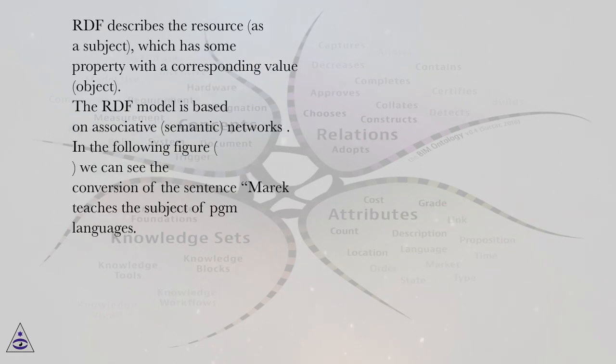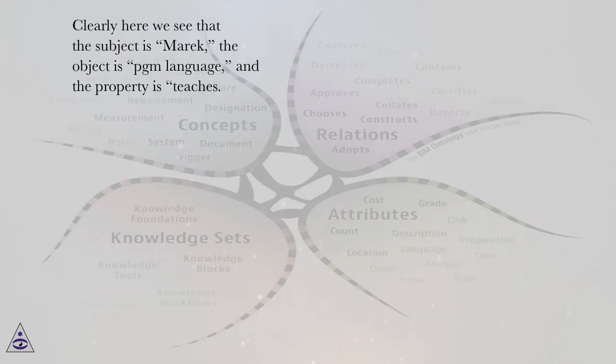RDF describes the resource, as a subject, which has some property with a corresponding value, object. The RDF model is based on associative, semantic networks. In the following figure, we can see the conversion of the sentence: Marek teaches the subject of PGM languages. Clearly here we see that the subject is Marek, the object is PGM language, and the property is teaches.